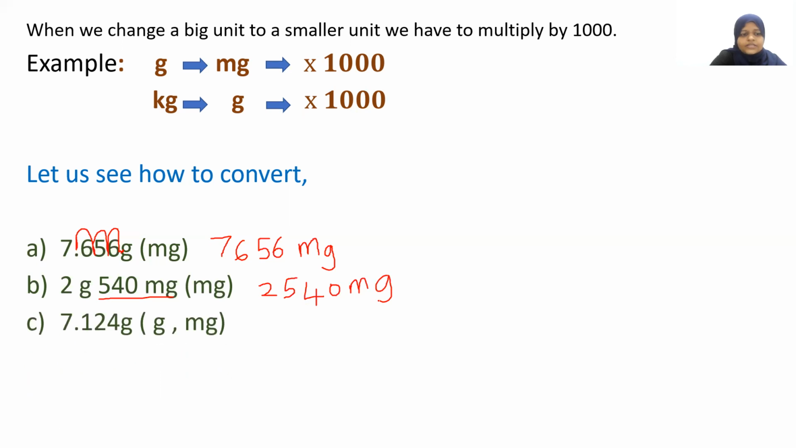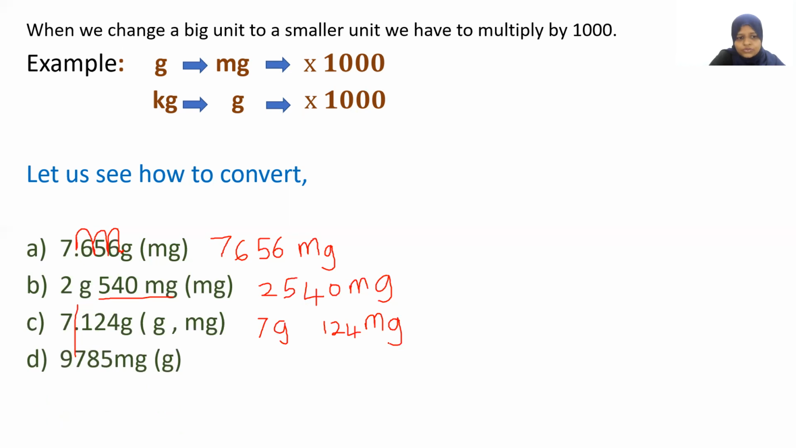The next one. Another decimal, but here they want you to answer in grams and milligrams. What you do is even simpler. From the decimal point, you draw a line. So the answer is going to be 7 grams, 124 milligrams. So this is the third method. Different types of questions will be coming to you, and this is another method of question you will get.